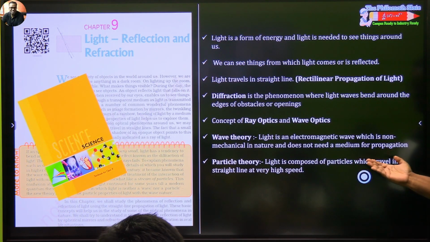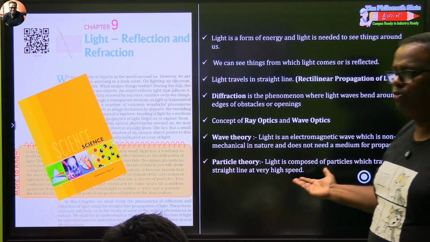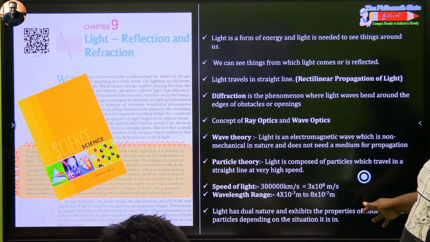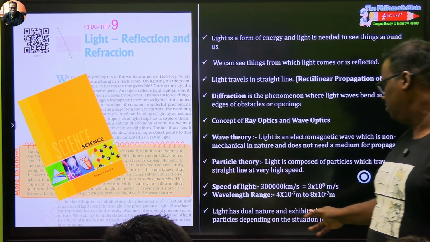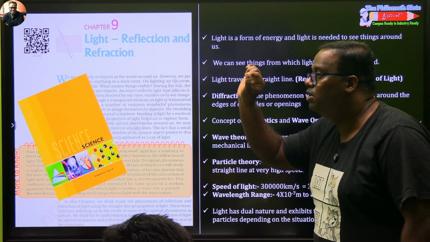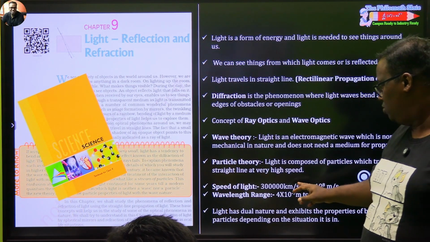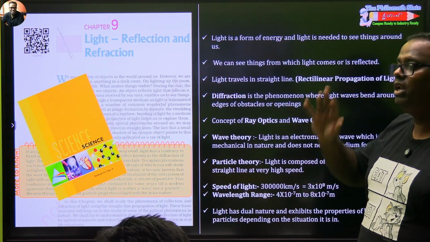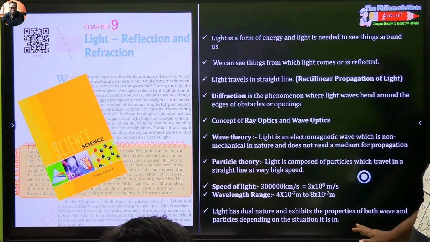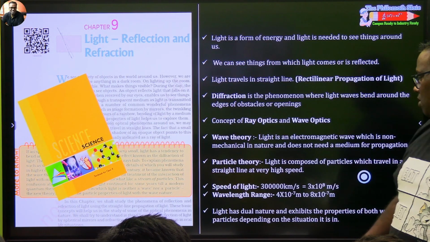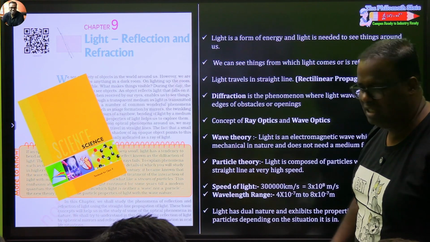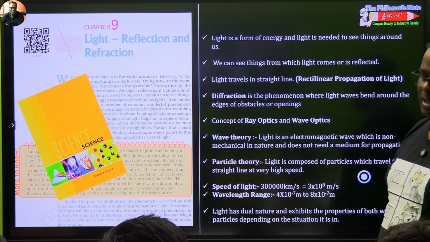Particle theory, light is composed of particles which travel in a straight line at high speed, called photons. And the theory that we say is that light follows dual nature, exhibits properties of both wave and particle depending on the nature it is in. So actually light is composed of particles and these particles will follow a wave nature. Some data you should know. Speed of light is 3 into 10 to the power 8 meters per second, 3 lakh kilometers per second, and wavelength is 400 to 700 nanometers, or 4 into 10 to the power minus 7 to 8 into 10 to the power minus 7 meters. Is this much understood? There are no chances of any question coming from here.